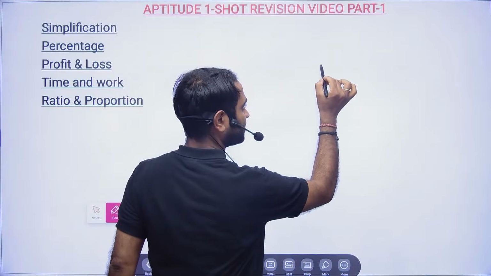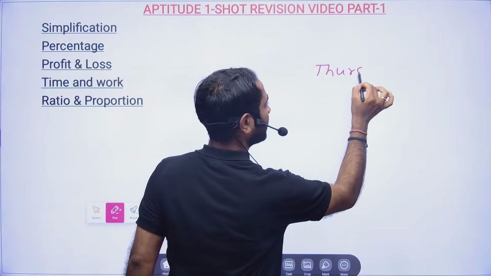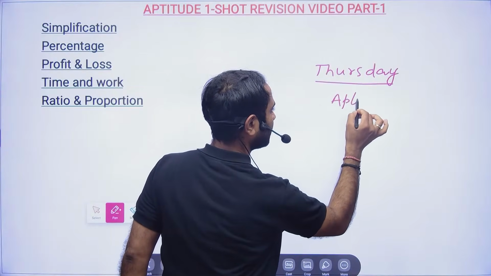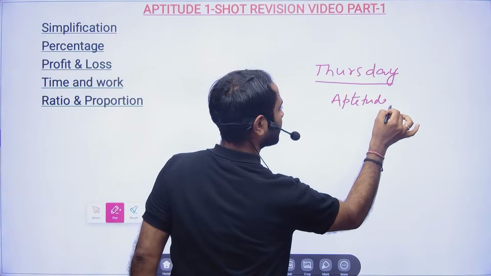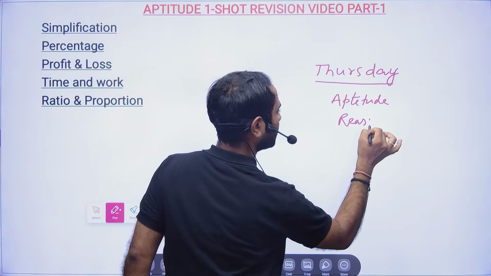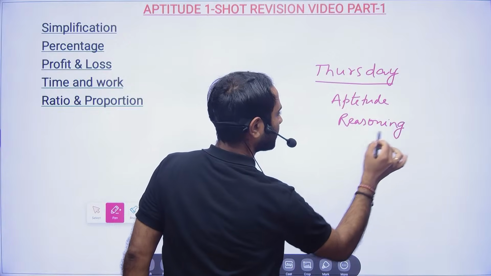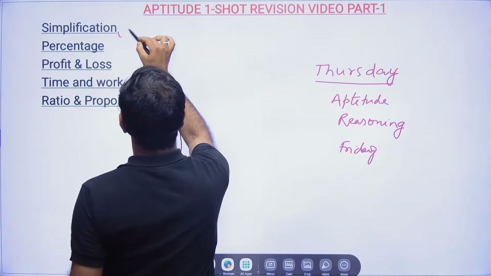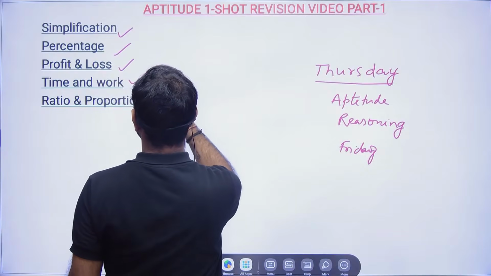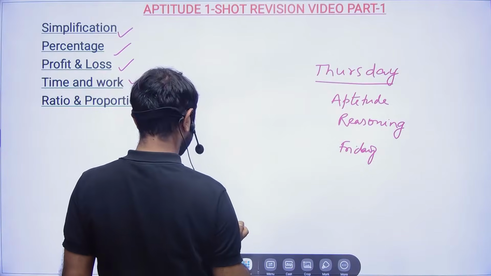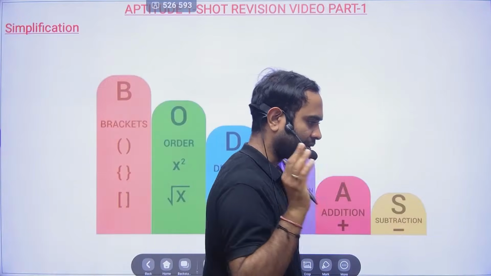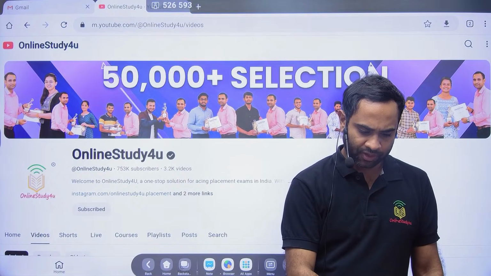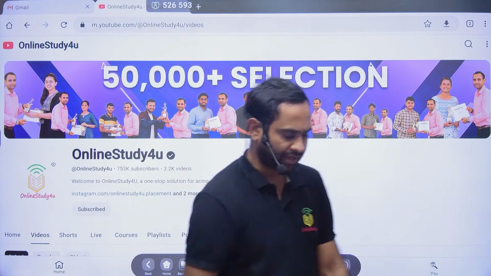By Thursday I will complete the aptitude and reasoning revision, so that Friday if you have an exam, you will be able to do better. Today: simplification, percentage, profit and loss, time and work, ratio and proportion. These are important topics. Okay, audible and visible, very good. Thank you.